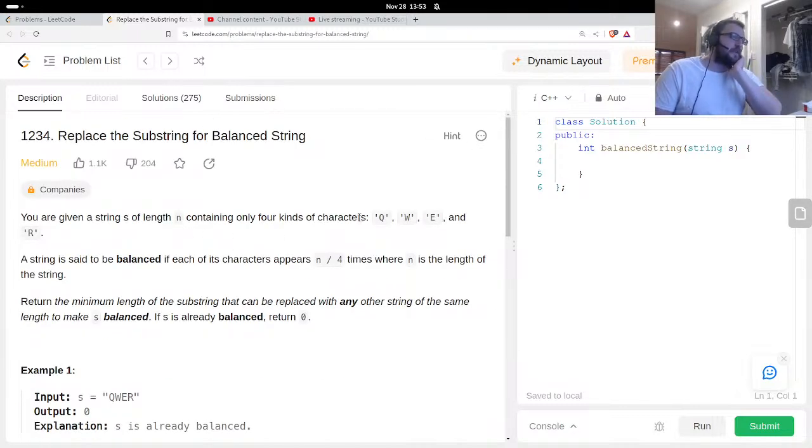I'm definitely going to need the frequency of each of these characters, which I can get in linear time, and technically constant memory. I've got to replace some substring in order to balance the frequencies.